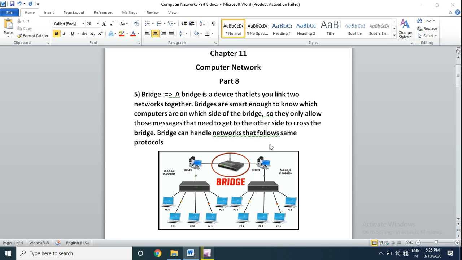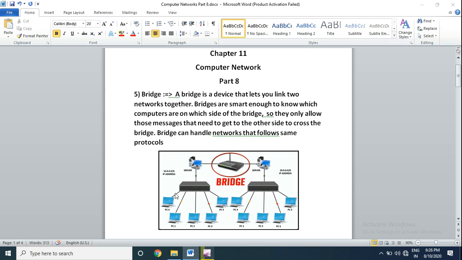Hello students, in the previous video we were learning about network devices, and we learned about the switch, hub, NIC card and Wi-Fi card. Today, in continuation, our fifth network device is the bridge. A bridge is a device that lets you link two networks together.